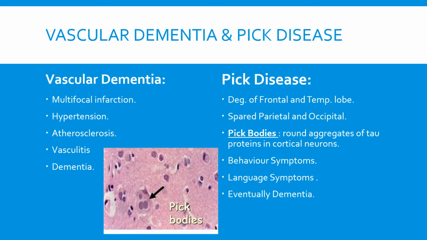Next, we have vascular dementia and Pick's disease. Vascular dementia, which is number 2 right after Alzheimer's, you will see multifocal infarctions, and this is due to hypertension, atherosclerosis, and there, of course, you will note down vasculitis, and eventually the patient will have dementia. In Pick's disease, there is a degeneration of the frontal and temporal lobe, and quite often the parietal and the occipital lobe are spared. On a microscope, you will notice Pick bodies, which are round aggregates of tau proteins in cortical neurons. The patient will have behavioral symptoms, language symptoms, and eventually they will have dementia.